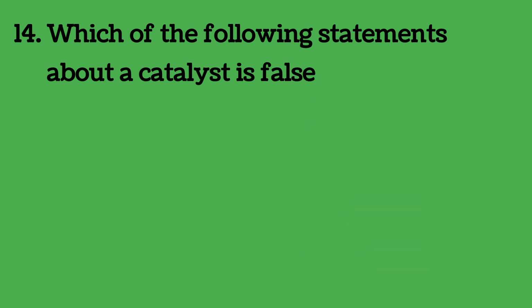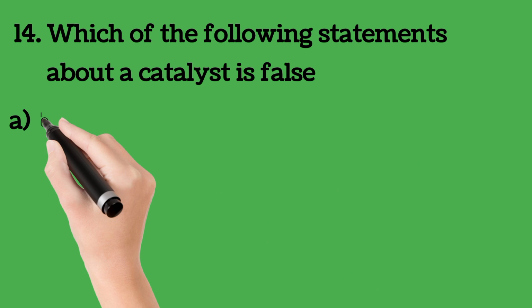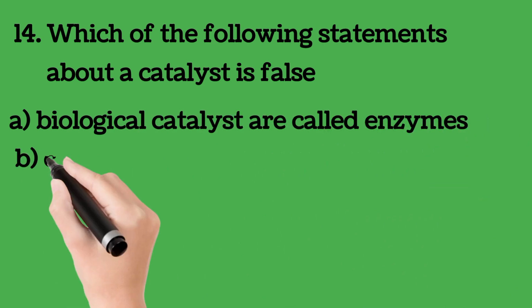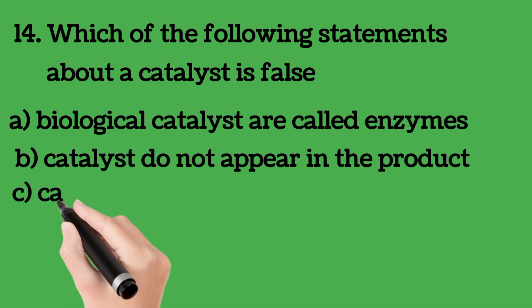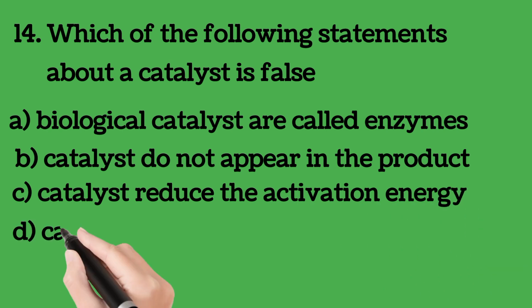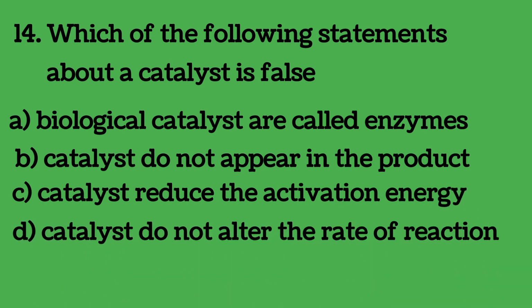Question number 14. Which of the following statements about a catalyst is false? A. Biological catalysts are called enzymes. B. Catalysts do not appear in the product. C. Catalysts reduce the activation energy. D. Catalysts do not alter the rate of reaction. Which of the statements is false about catalysts?